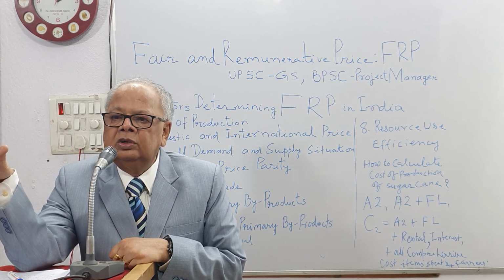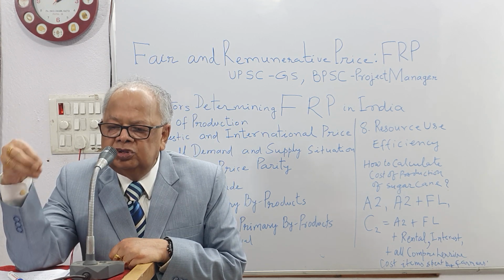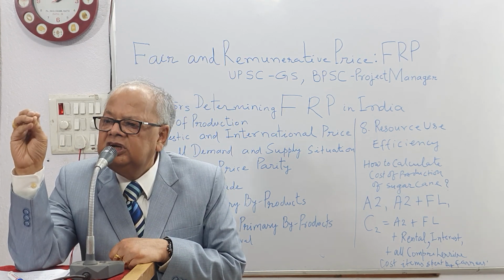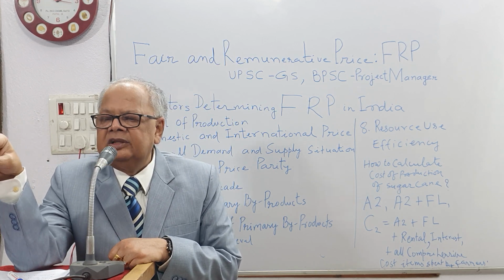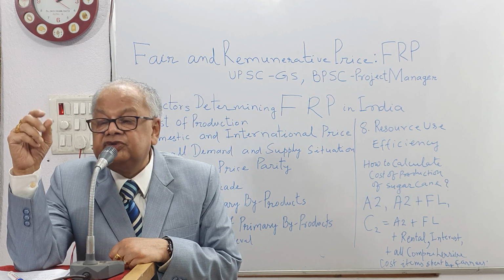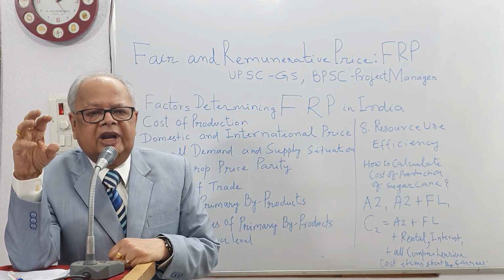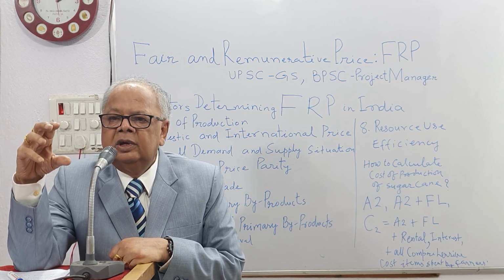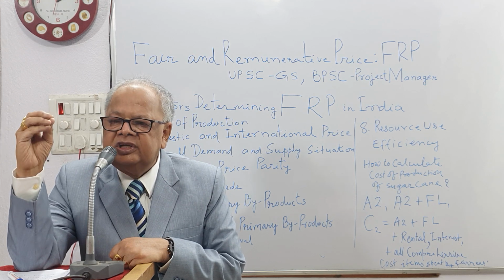You are using sugar cane cultivation, but with lower sucrose. This is inefficiency on the part of farmers as well as the supporters to the farmers, like government and other cooperative agencies, that they are not capable of utilizing sugar cane output in terms of sucrose percentage.